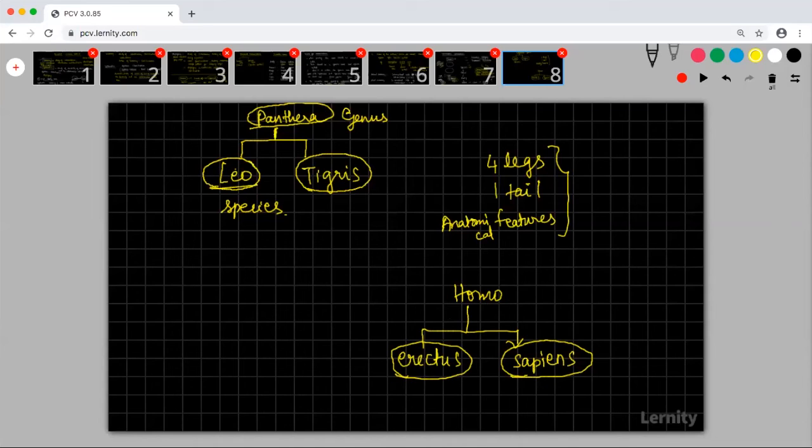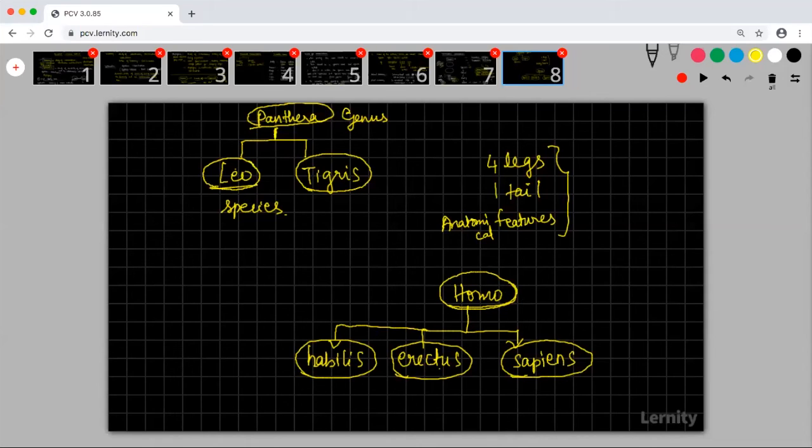That guy is called erectus, who had an erect spine. And before that, a stooping guy was called habilis. So there was habilis, there were erectus, and there are sapiens. All of them are different species, but they had some similarities, so they were clubbed together under a genus name, which is called Homo. This is how your grouping is working.